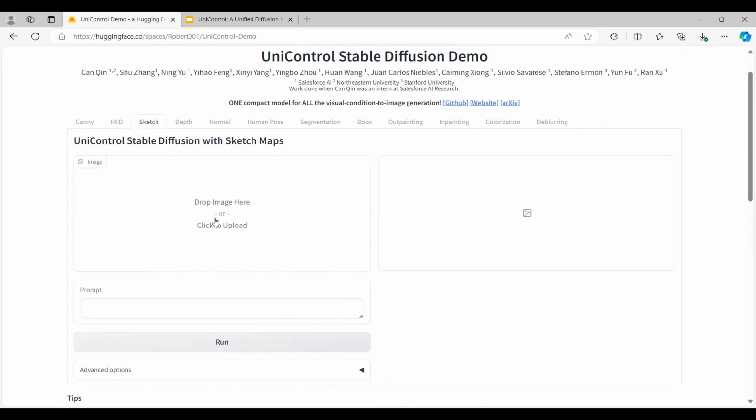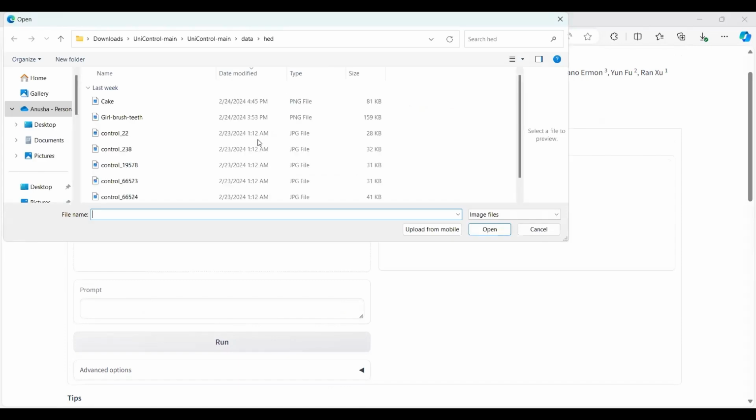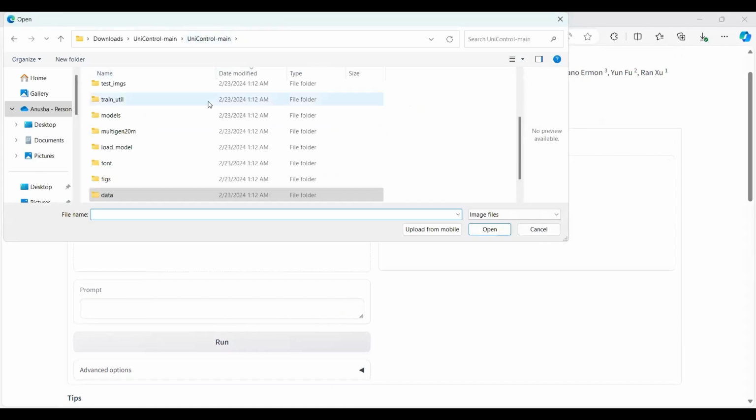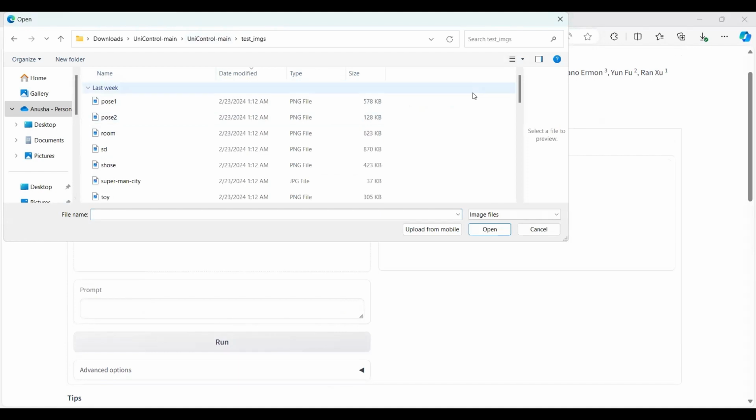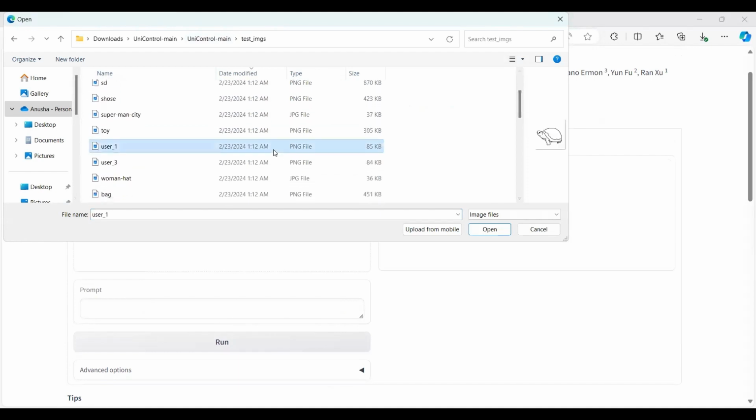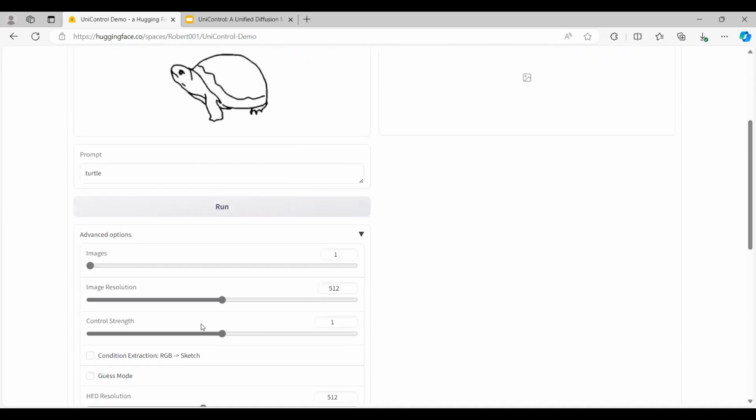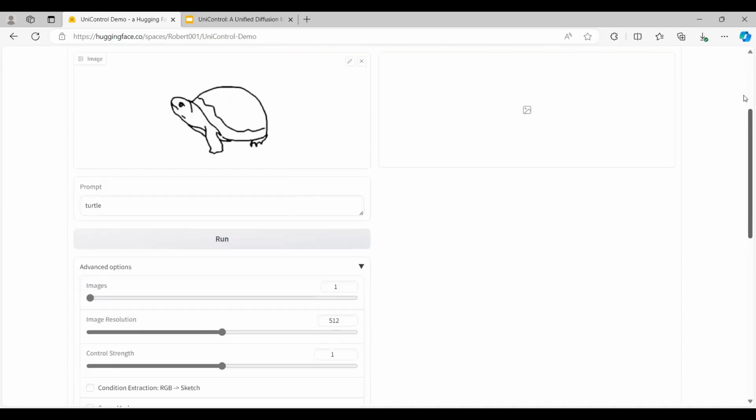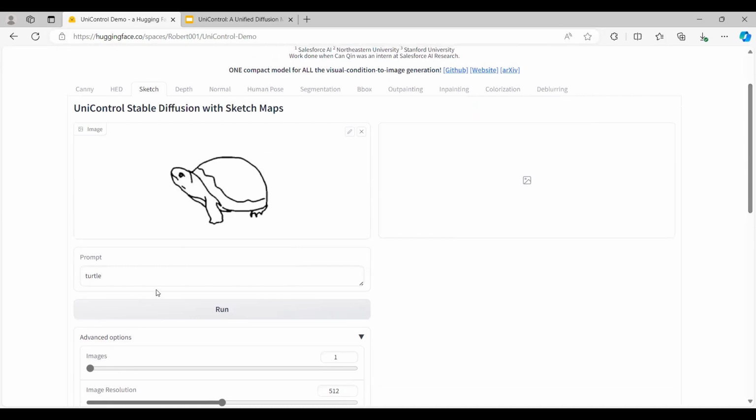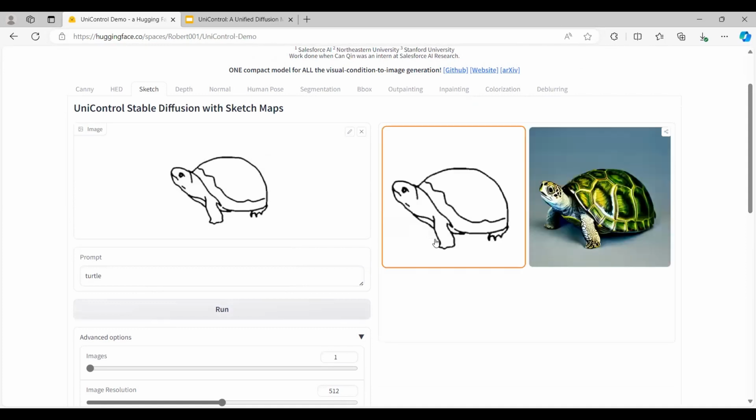The next one is sketch. I'm going back to a different folder here, the test images, and selecting an image at random. I can figure out it's a turtle, so I'm going to give a simple prompt, which is turtle. Then I'm coming to the options. It's not enabled by default here, so I'm just clicking on run. This will give the actual colored image of the turtle, which the model has processed and produced as the final output.